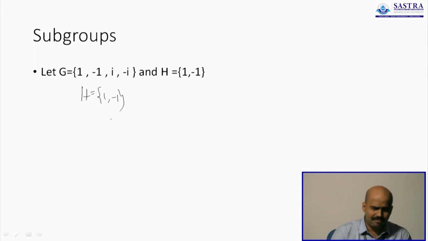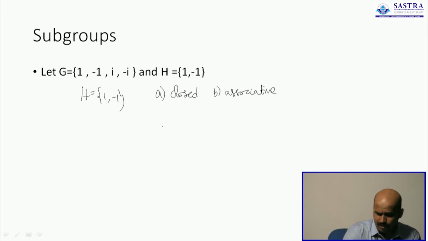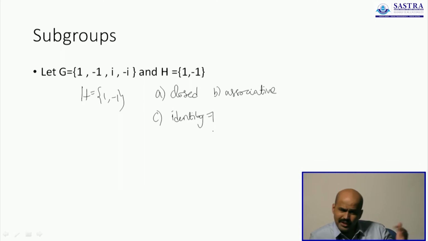And we have identified 1 as the multiplicative identity, and you see that the element 1 is part of the subset. I have not just considered minus 1, I have also included 1 when I am defining H. What more, it also meets the 4th and the last condition.